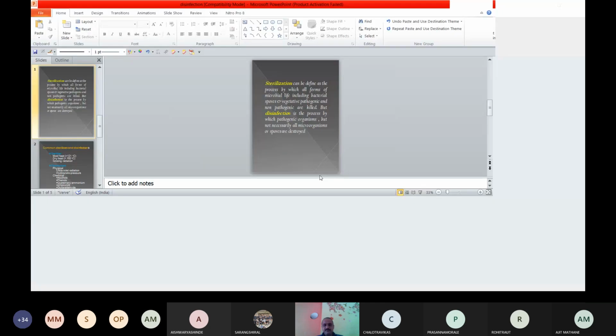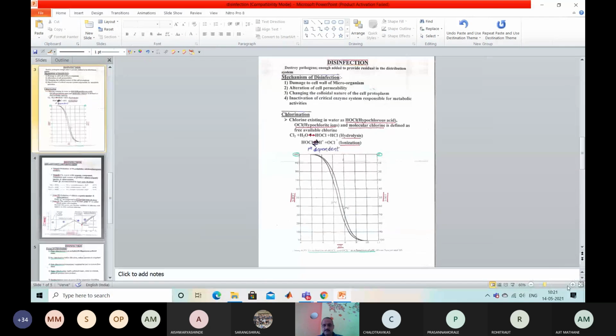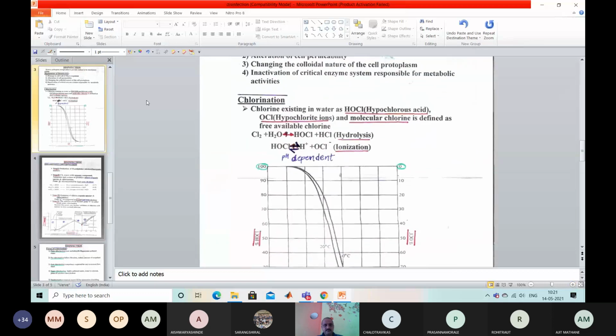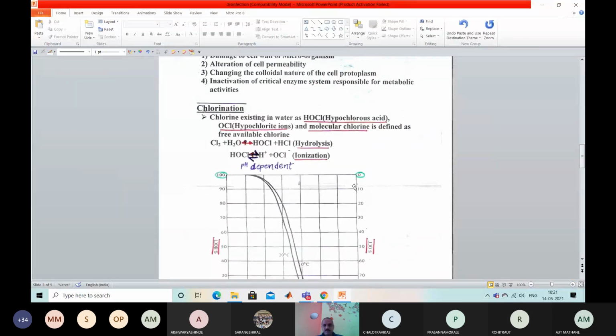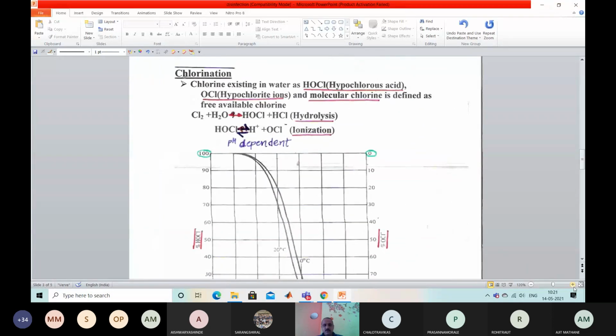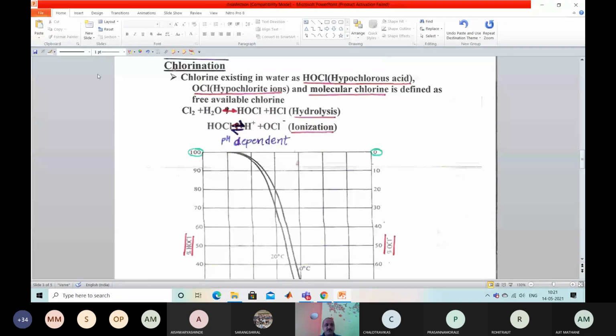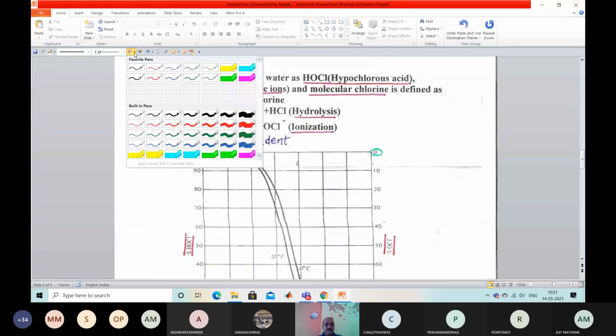Now, we already discussed that chlorine is the disinfecting agent we are using in India. So how does the chlorine work? How does the chlorine react? What will happen when you add the chlorine into the water body? That we see now. After the addition of chlorine into the H2O, this reaction is going to happen.